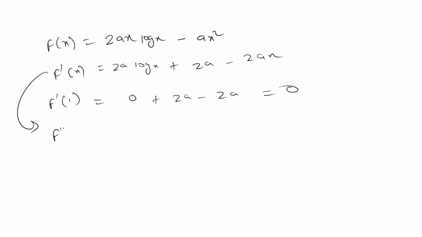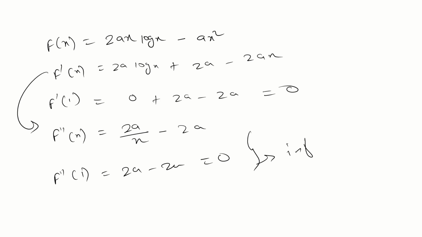Do the double derivative, what you will get? Put x as 1. It is 2a by x minus 2a, so the double derivative at 1 comes out to be 0. So if the double derivative is 0, what is the condition? This is showing the point of inflection.